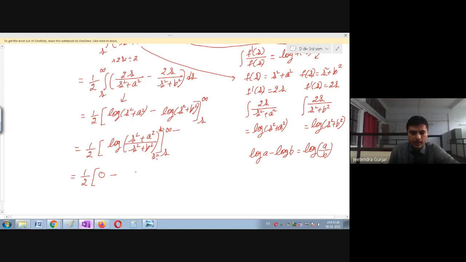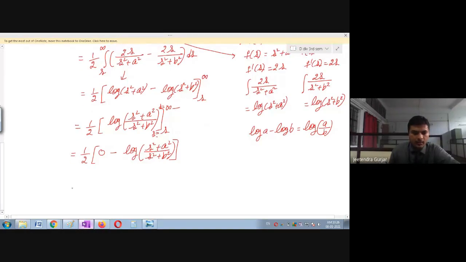Now s is equal to s, I will simplify. So it will be the same. It is log of s square plus a square divided by s square plus b square. So there is no change when I substitute s is equal to s only. Okay, now I told you to remember, you'll simplify this. So this will become minus 1 upon 2 log of s square plus a square divided by s square plus b square. So which property can I use here, students?